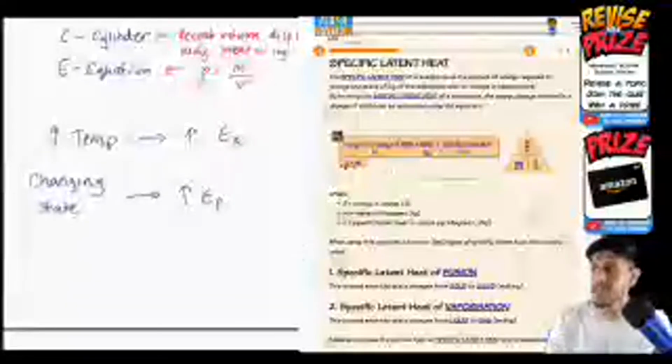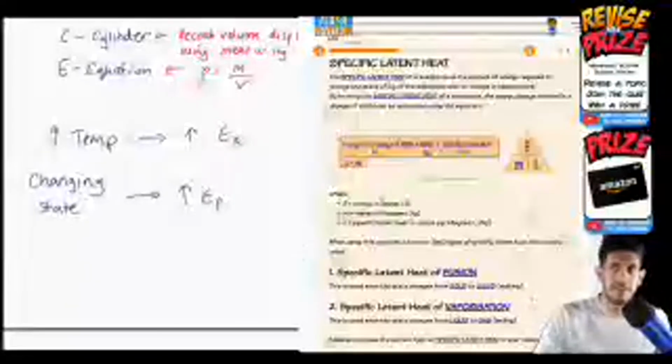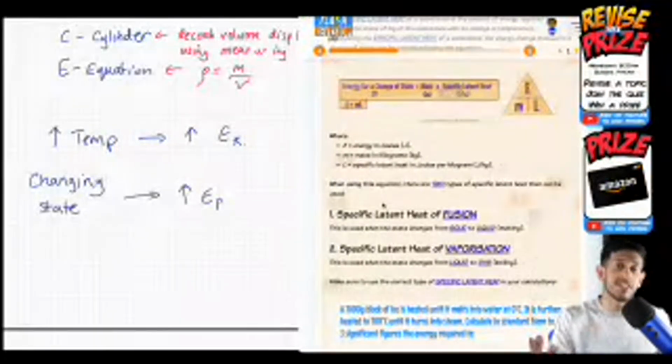I haven't written very much, but I'll zoom in a little bit so you can see what I've written. All of this stuff I'm showing on this screen is on the site, so you can always see that on flashrevisionlab.com.